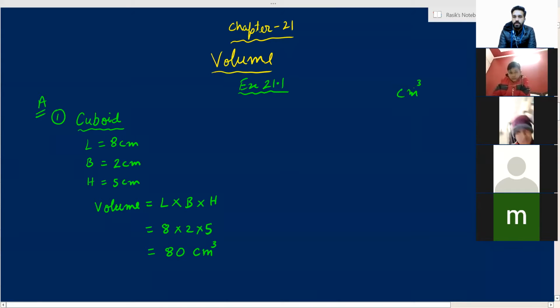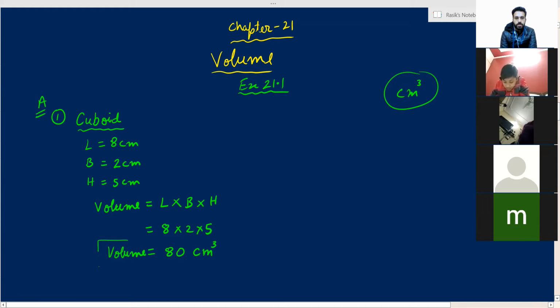Centimeter raised to the power 3. This is known as centimeter cube. Got it, all of you? So the unit of volume is centimeter cube or meter cube, depending on what the length, breadth, and height are given. So this is the answer.